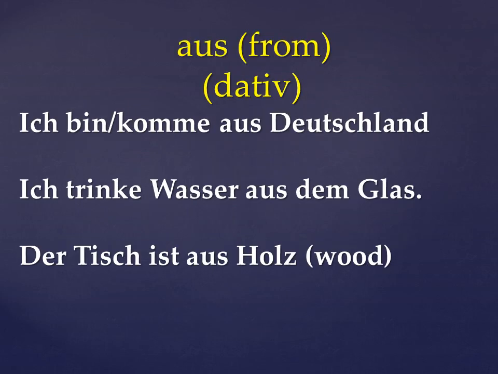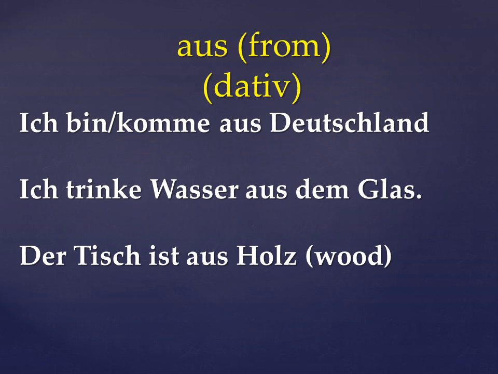Next, aus, very similar. People get confused about when to use aus and when to use von. Aus means again from. It is also dative. So, ich bin aus Deutschland. Ich komme aus Deutschland. Both correct. I come from Germany. I am from Germany. When you introduce yourself, this is the sentence: Ich bin aus Deutschland. Ich komme aus Deutschland.